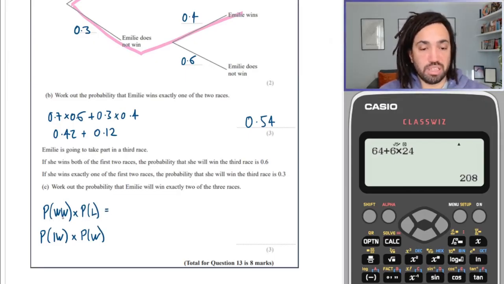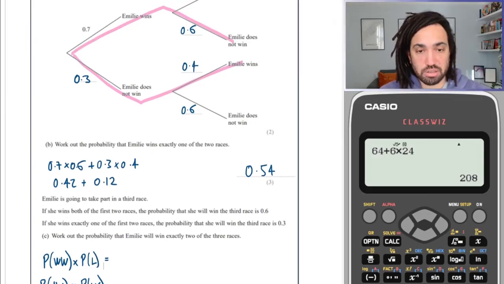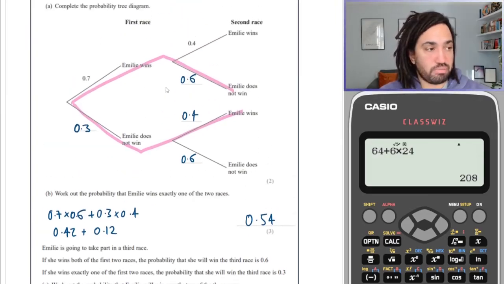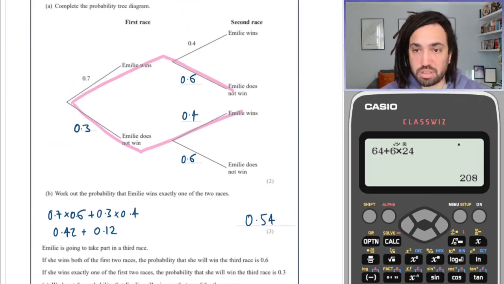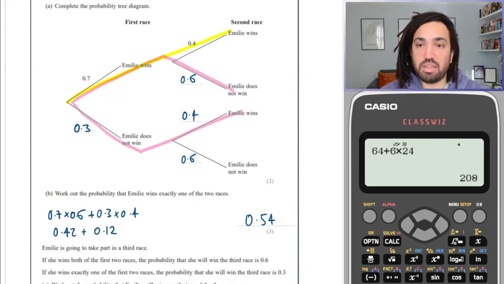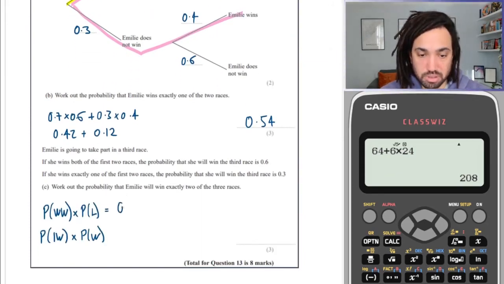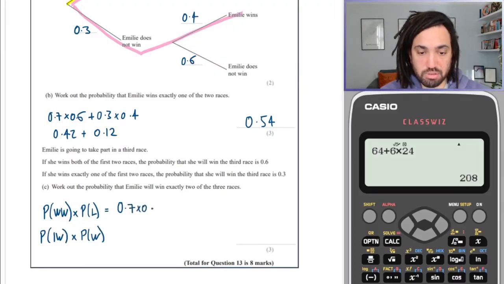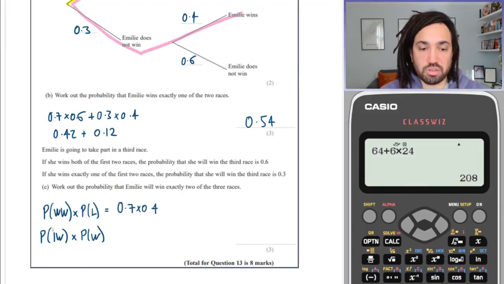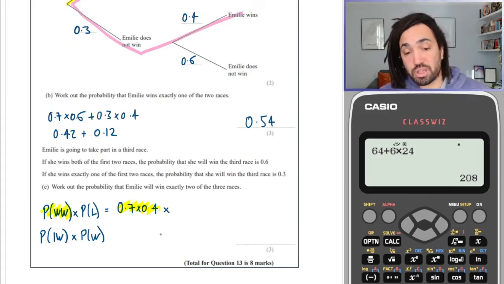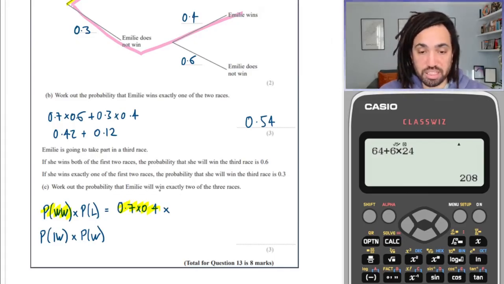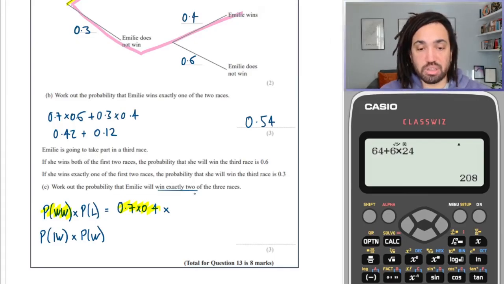Now the probability of a double win at the start is this branch here. That is 0.7 times 0.4. So that's the chance of a double win at the start, which we've just worked out. And then she needs to lose her third race in order to win exactly 2.